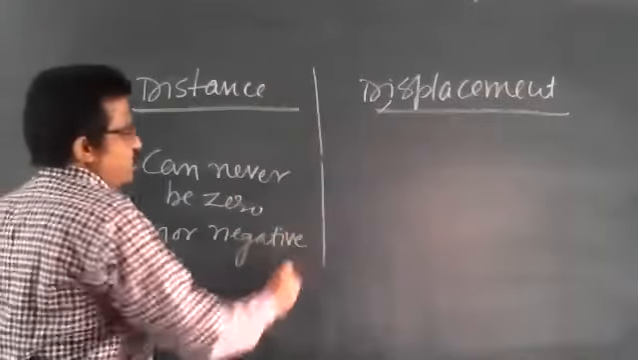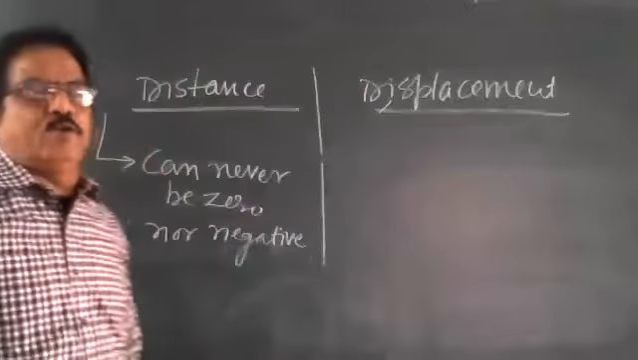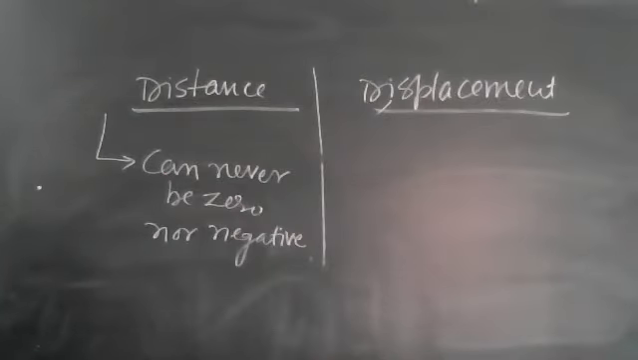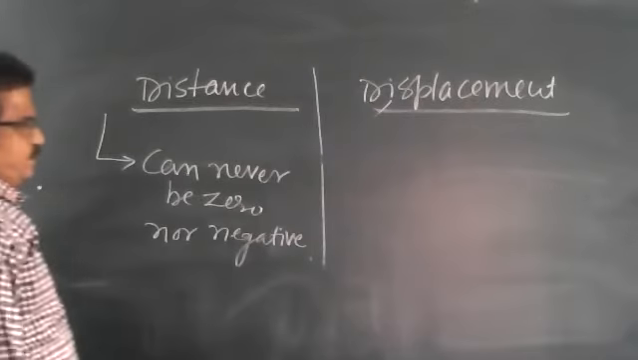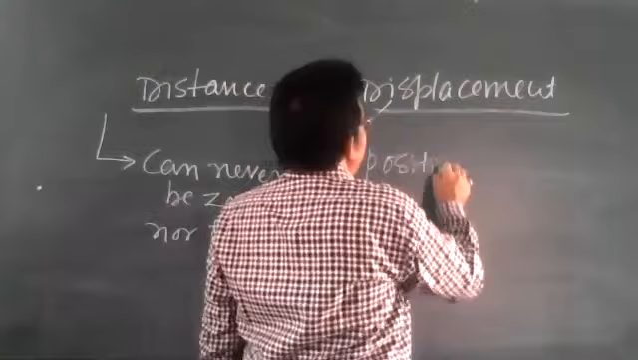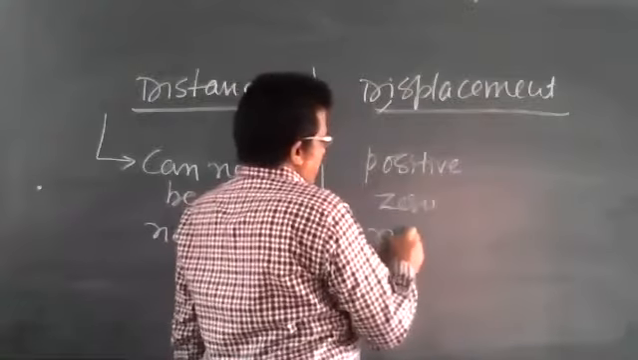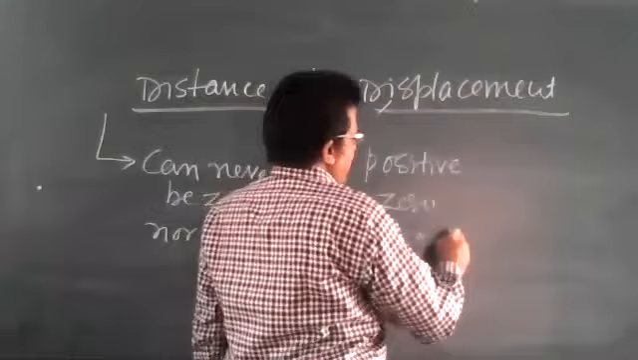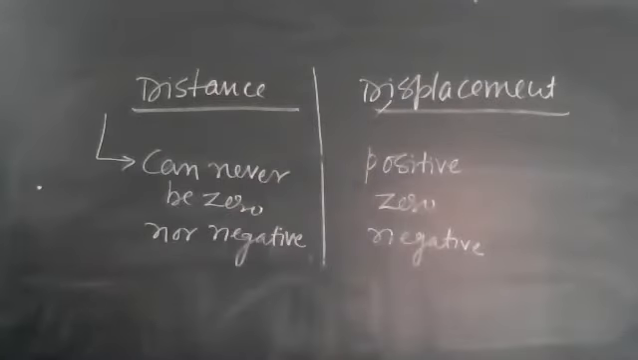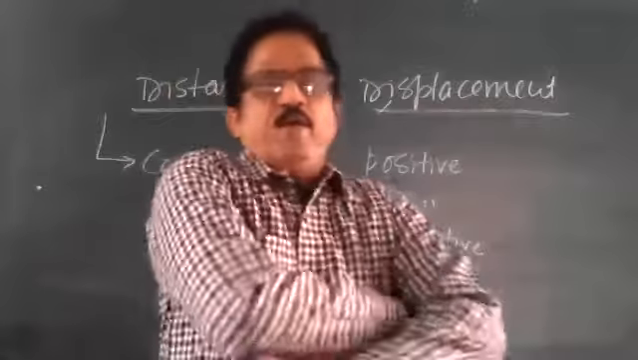डिस्टेंस कभी भी जीरो नहीं हो सकता बच्चों. Distance can never be zero nor negative, but the displacement can be positive, negative and zero. अब एक एग्जांपल ले रहे हैं हम यहाँ पर. When the displacement will become positive, when it will be zero, and when it will be negative.